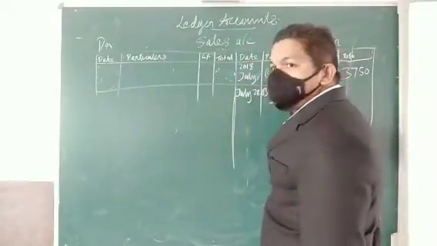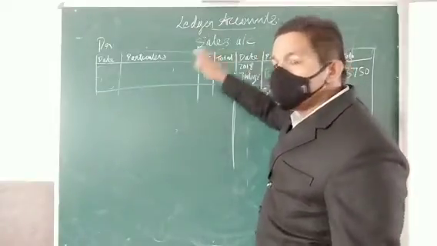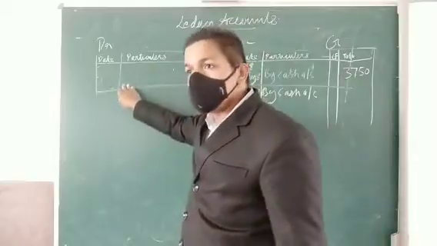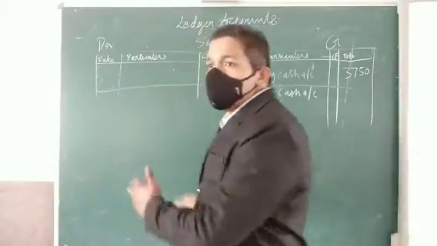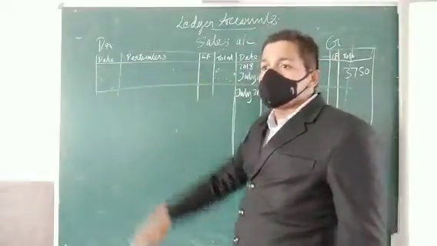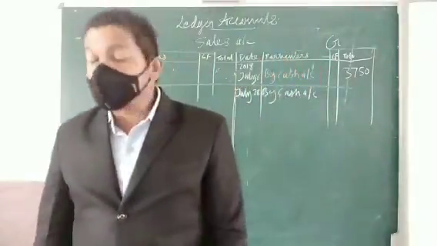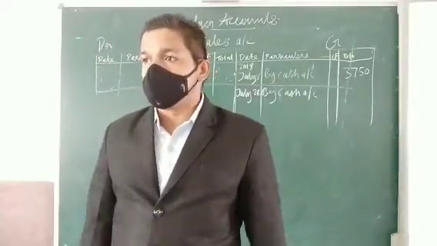This is not the cash account, this is the sales account, by cash. In the cash account we will write sales on the debit side. It is opposite. And then only it will balance, no? So if it is on this side, then the same thing should be on the other side also. Okay. Next chapter we will study about that. We are going to study ledgers, then only we will understand that.